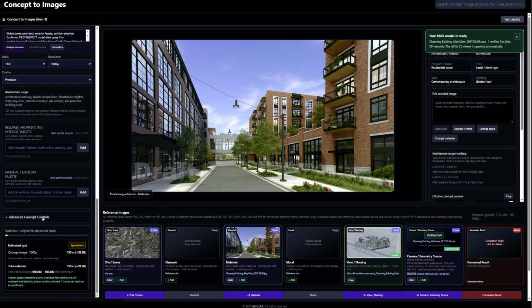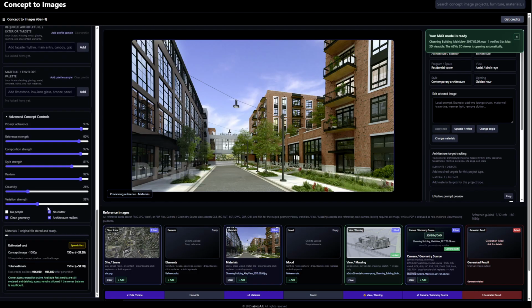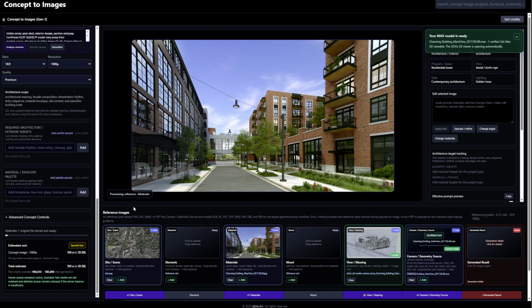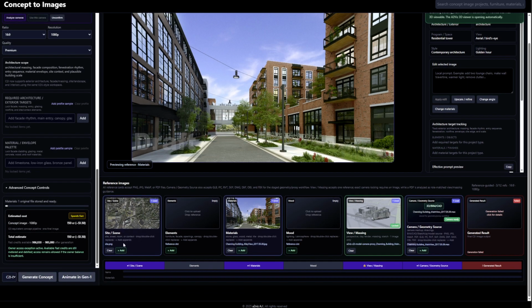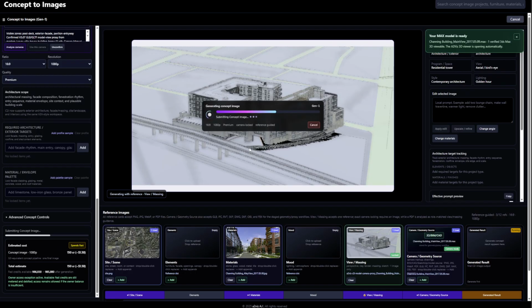The project is configured as an exterior residential development with an aerial bird's-eye view and warm presentation light. Site and materials references are added, while elements and mood remain empty to reduce unnecessary design interpretation.